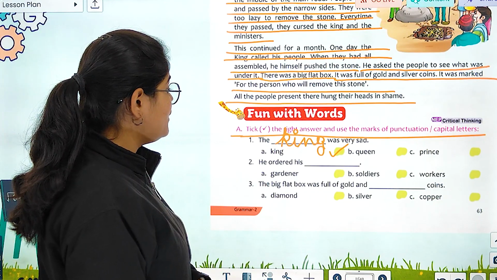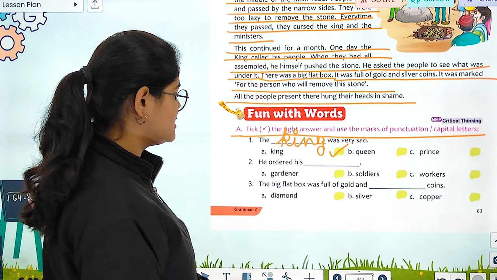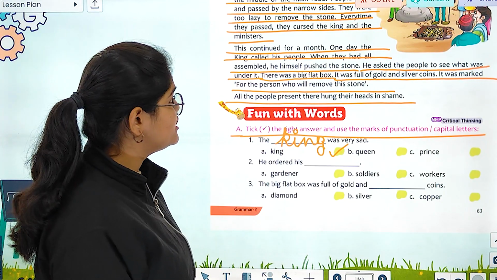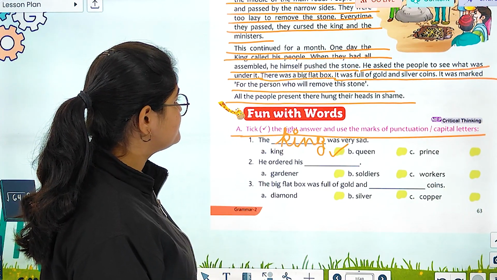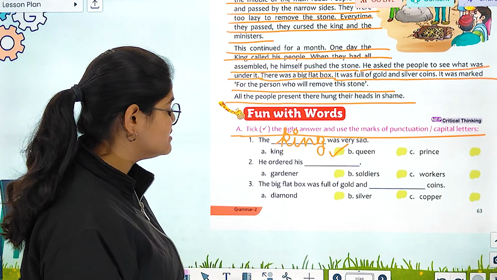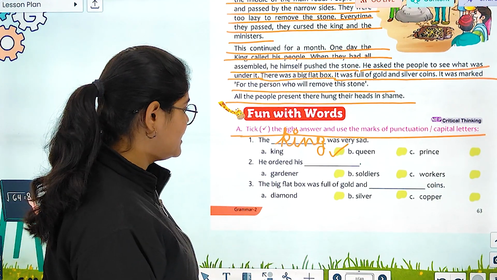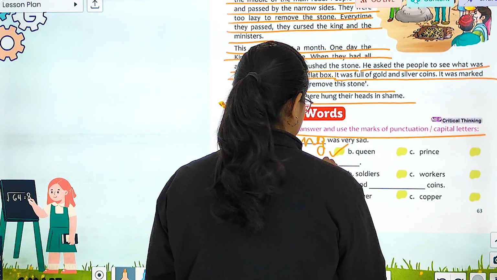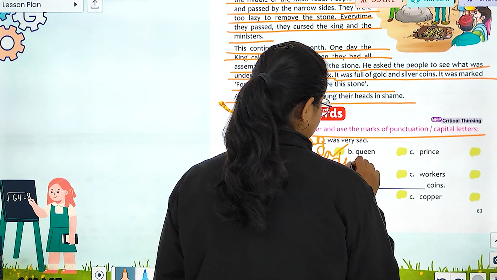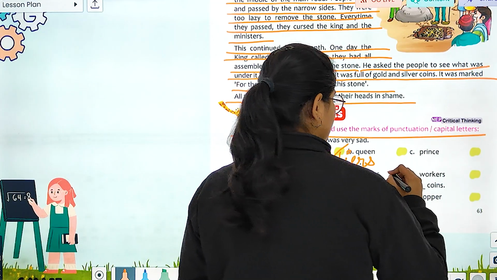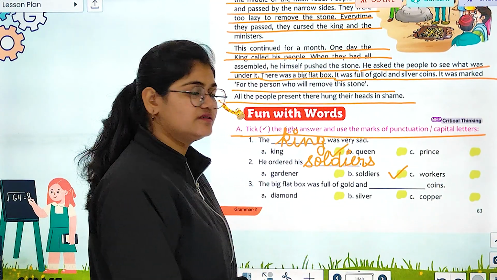Next. He ordered his, and the options are gardener, soldiers, or the workers. He actually ordered whom? The soldiers, right? So let's write soldiers over here. And let's take option B as the correct option.